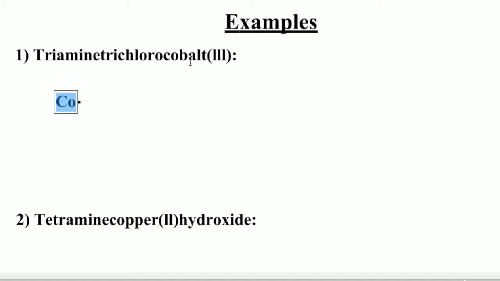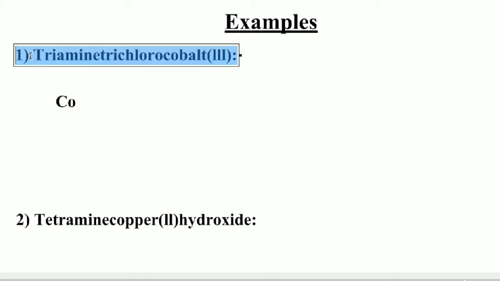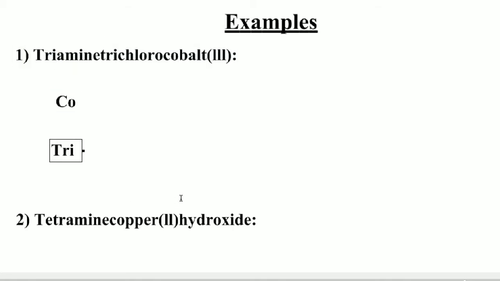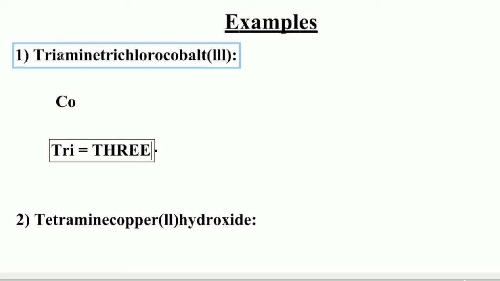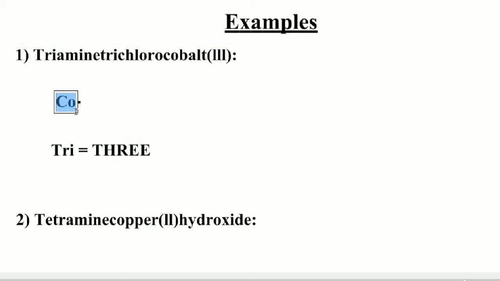So first we should write the metal atom, cobalt. Students, we know that tri means 3. So triammine trichloro means 3 NH3 ligands and 3 chlorine ligands are attached to the central metal cobalt.